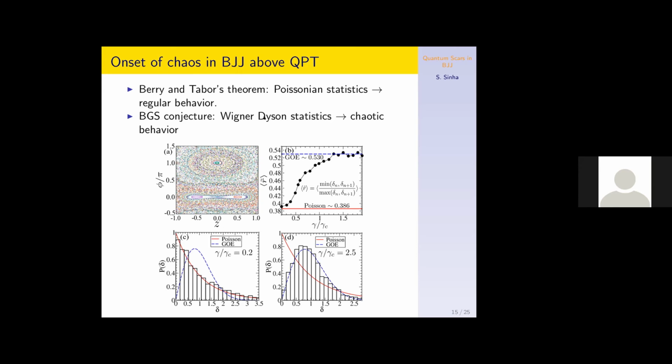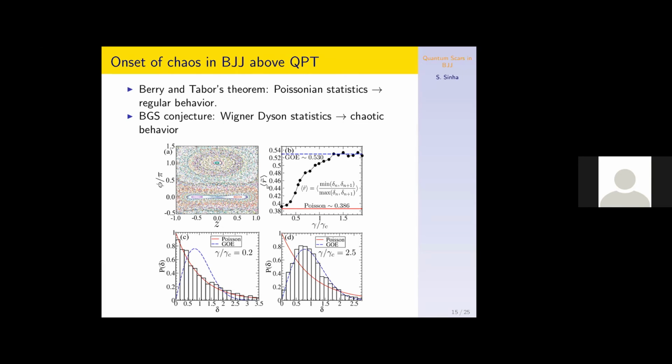According to the Berry-Tabor conjecture, regular behavior is demonstrated by Poissonian statistics. And the BGS conjecture says that Wigner-Dyson statistics can be observed in the chaotic regime. So where we see classical chaotic behavior, the spectral statistics reveal Wigner-Dyson type behavior. That is also what we observed.